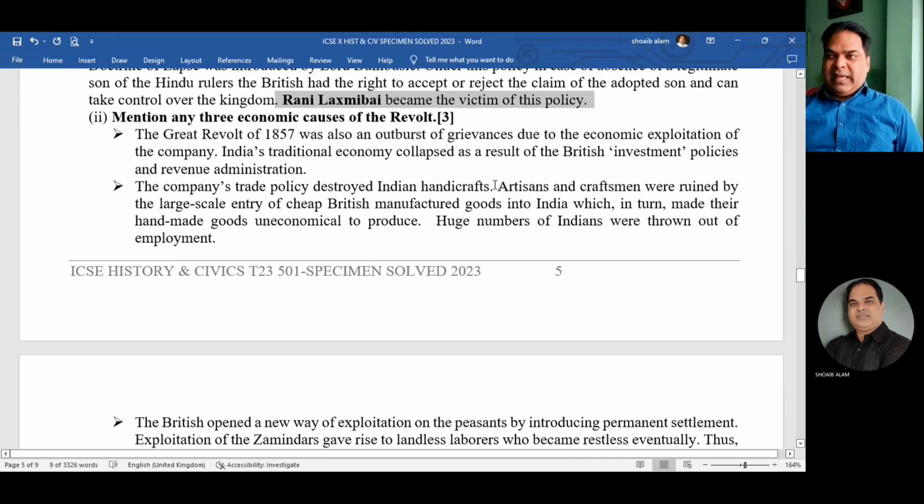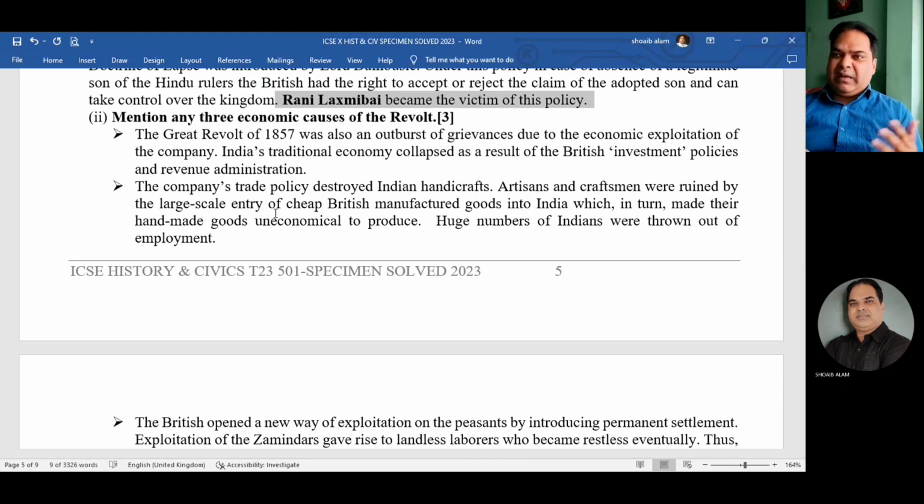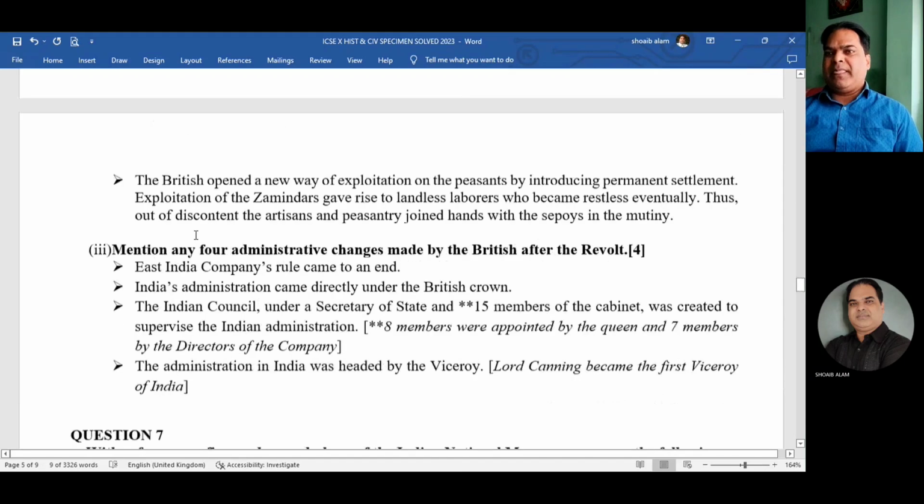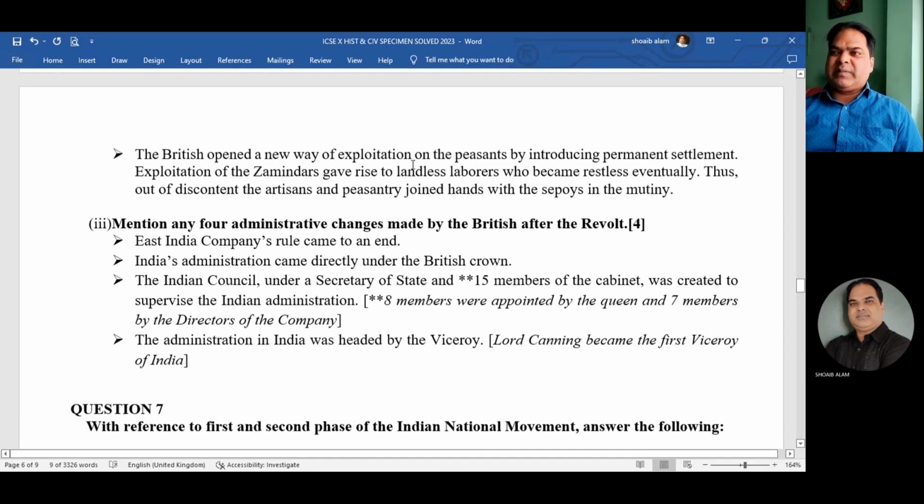As you all know, Indian handicraft was destroyed by the Company's trade policy. Artisan craftsmen were ruined by the large-scale entry of cheap British manufactured goods in the Indian market. Handmade goods became costly. A huge number of Indians were thrown into unemployment. The British opened a new way of exploitation of the peasants by introducing the permanent settlement. All these were responsible for unemployment and bringing hardship for the people of our country.